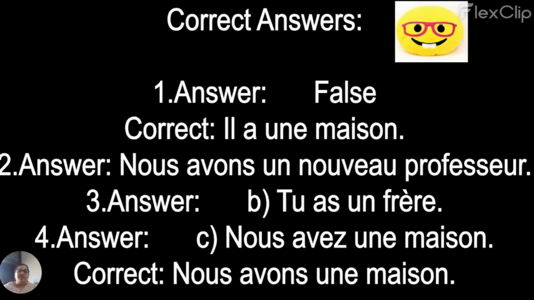So the first one was false. The second one is il a une maison. The second question's answer is nous avons un nouveau professeur. The third answer is tu as un frère. For the fourth one, nous avons une maison is the correct answer. Okay, right? So the incorrect sentence, nous avez une maison, is incorrect, isn't it?